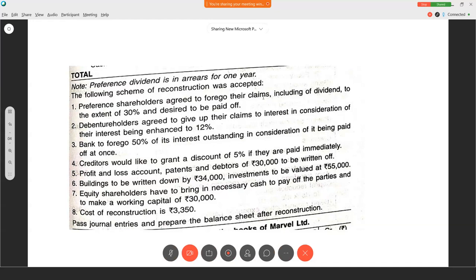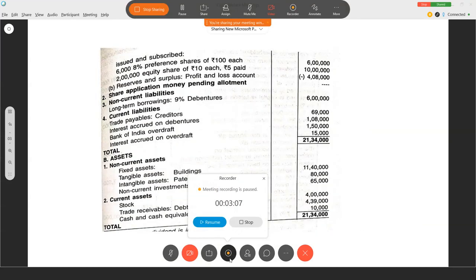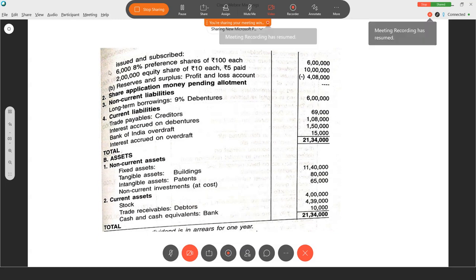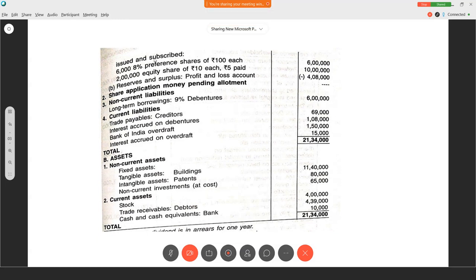Preference shareholders agree to forgo their claims. They said they are ready to sacrifice their claims, including the dividend, to the extent of 30%. That means 30% they are sacrificing, that is our savings, and we have to make 70% payment. Okay. So, what is the journal entry? Look at the balance sheet. 6,000 8% preference shares of rupees 100 each, 6 lakh. Correct? So the dividend rate is 8%, amount is 6 lakh. Now, what is the journal entry?